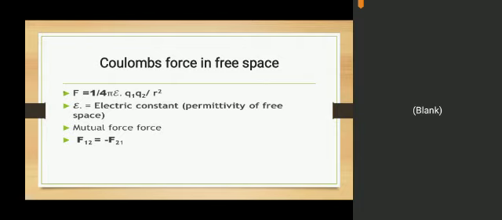So that's why we will write F12 is equal to F21 with opposite sign. F12 means force exerted on the first charge by the second charge, and F21 is the force exerted on the second charge by the first charge. Both have the same magnitude, meaning numerical value and unit, but opposite direction.